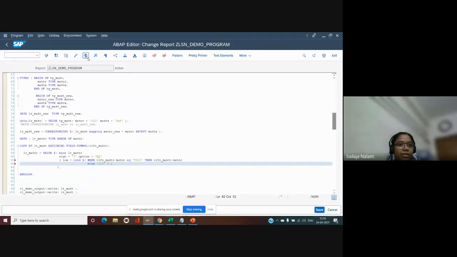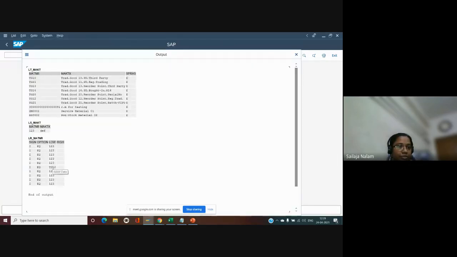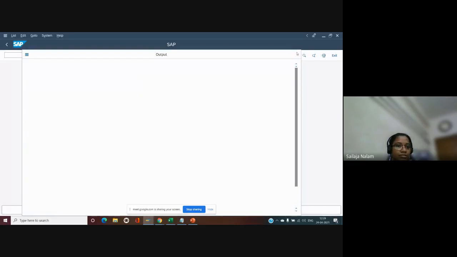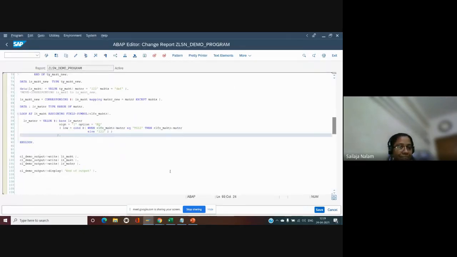So that means I have given a condition along with data population. Only if the material is TG12, then the value of the material will be passed. Otherwise, we can have another ELSE statement. Only with TG12 we have got it populated. For the rest of the things, it doesn't require. It goes to the ELSE statement. Okay.